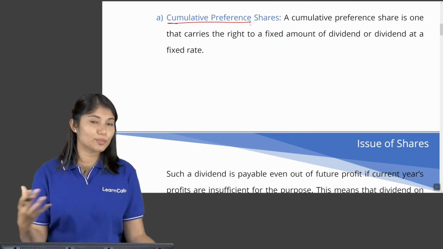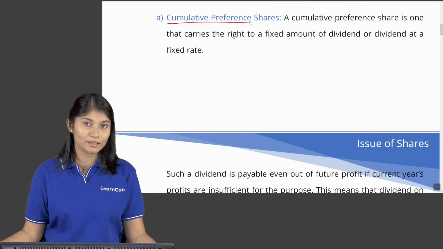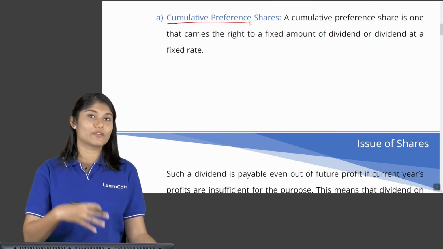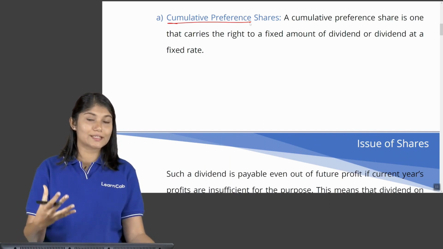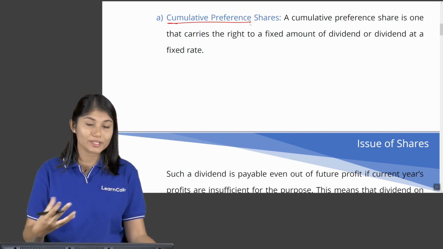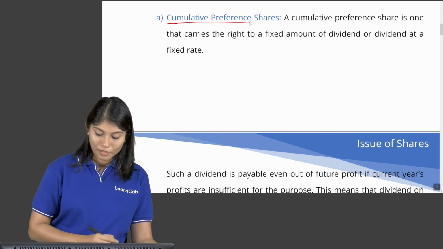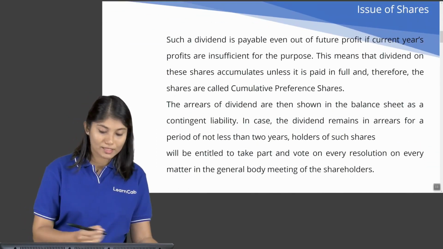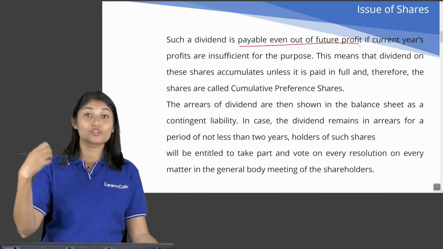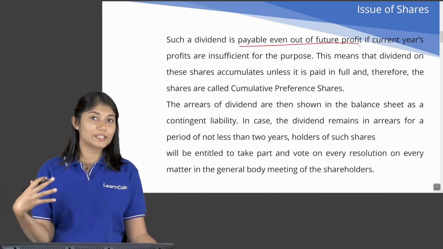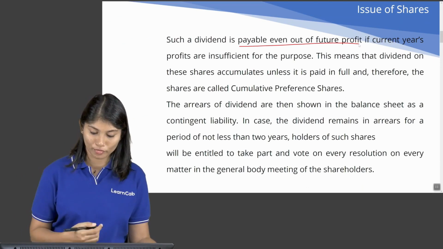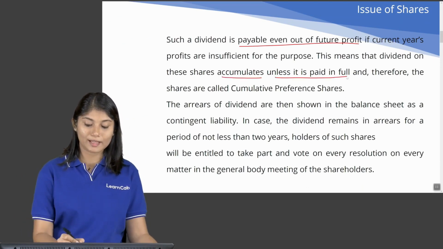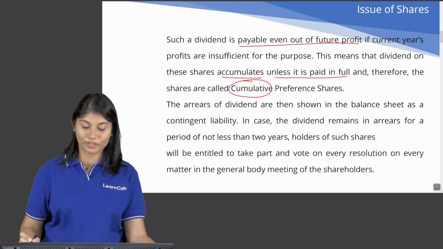Even if you are unable to pay your shareholders this year, then that particular amount which is payable to them will accumulate, and when the company has sufficient profit, they will pay the dividend. So, in other words, this particular dividend is payable even out of future profit. So it accumulates unless it is paid in full, and that is why they are called cumulative preference shares.